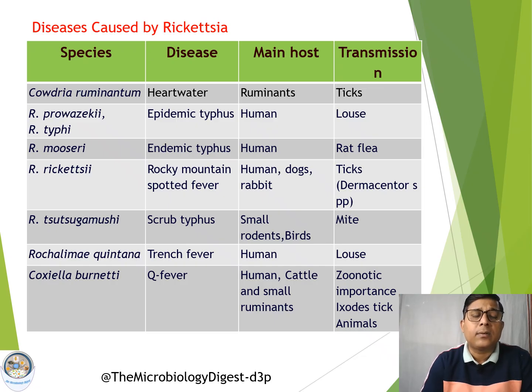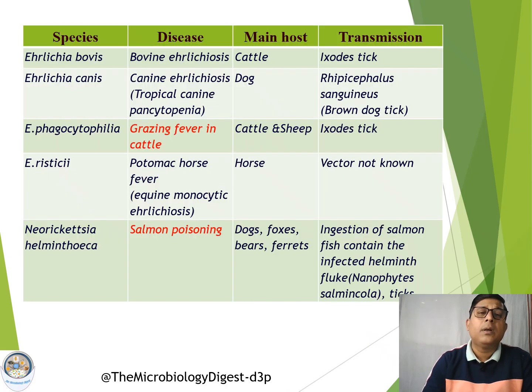Then Coxiella burnetii, sorry, this is not the last one. It is the causative agent of Q fever, which is a zoonotic disease of very high zoonotic importance, transmitted by ticks. Next is the Ehrlichia group of organisms, Ehrlichia bovis and Ehrlichia canis.